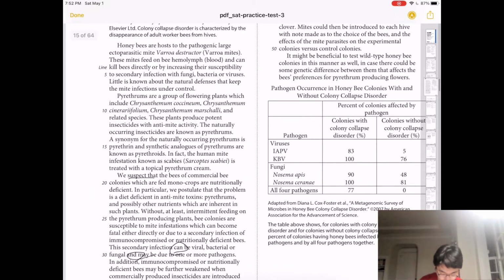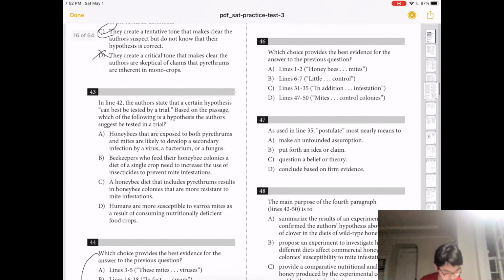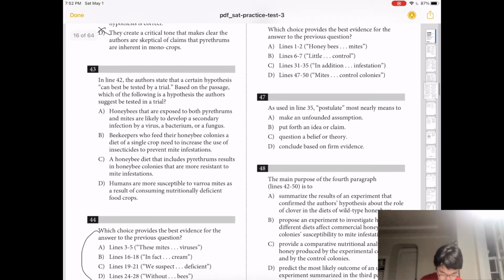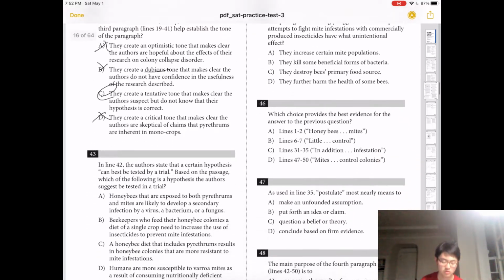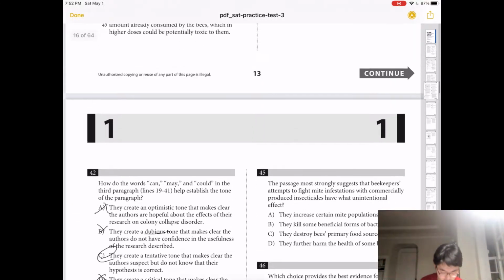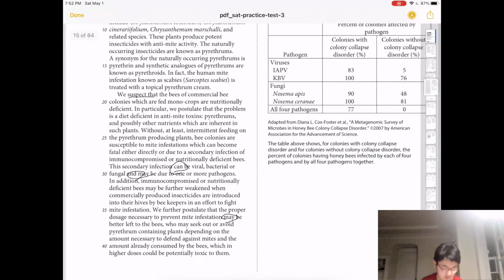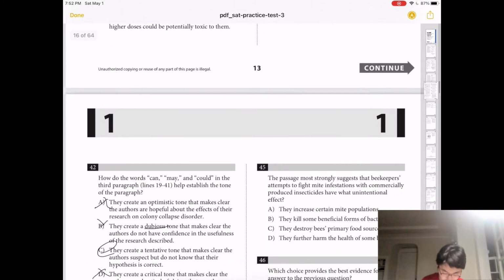Lines 3 to 5, that's not a hypothesis. 16 to 18, in fact, the human mite, no, that just talks about humans and how you can treat their mite infections. 19 to 21, we suspect that the bees of commercial bee colonies which are fed monocrops are nutritionally deficient.